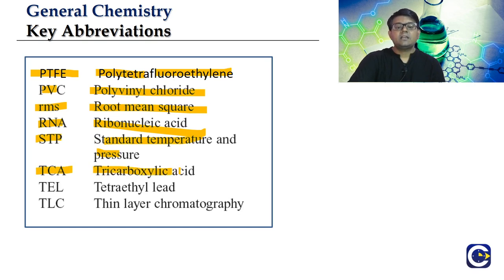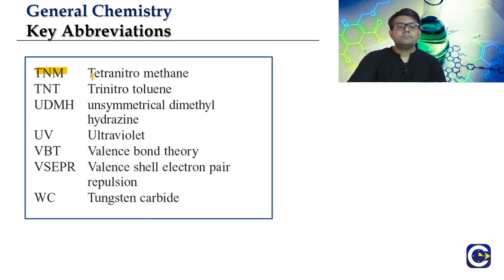TCA is tricarboxylic acid. Whenever we have 3 carboxylic groups in an acid, we call it TCA, tricarboxylic acid. TEL is tetraethyl lead. Then we have TLC, thin layer chromatography. TNM is tetranitromethane. TNT, an important constituent of explosives, is trinitrotoluene. Then we have UDMH, unsymmetrical dimethyl hydrazine.